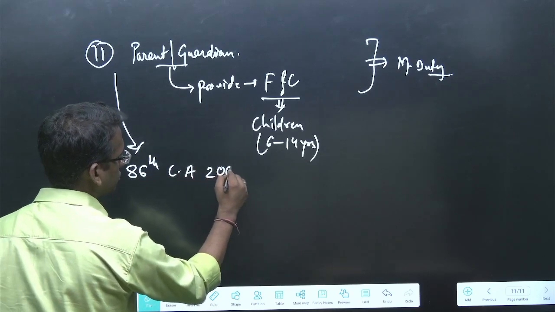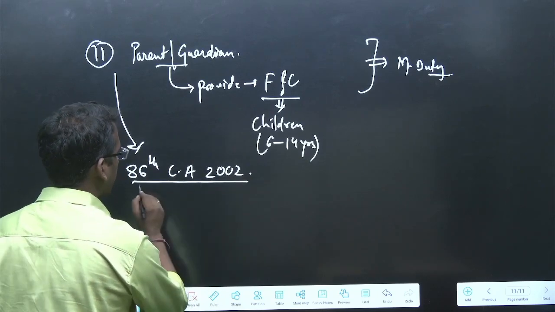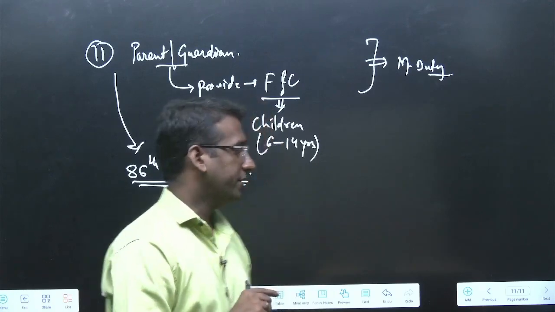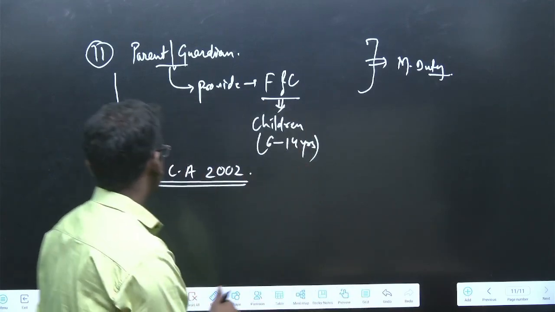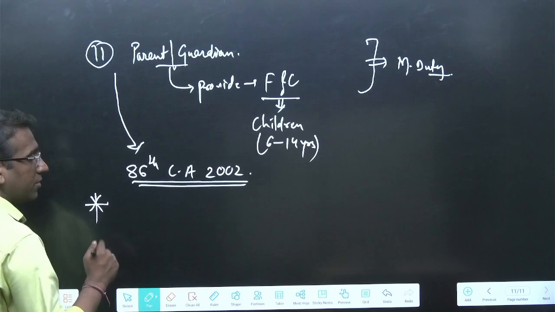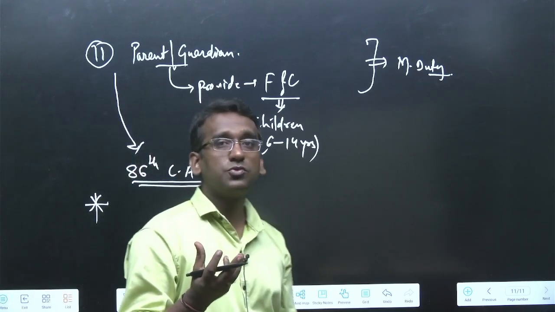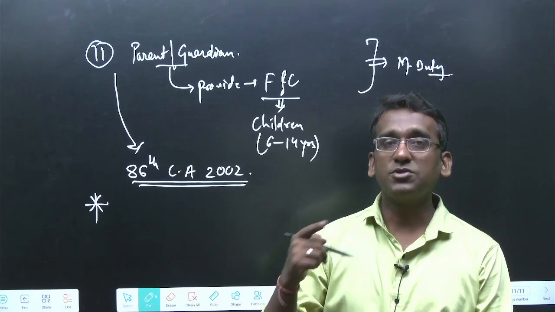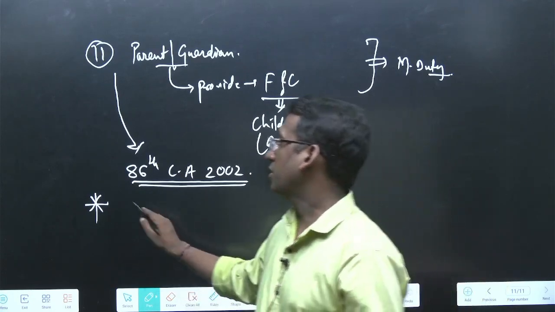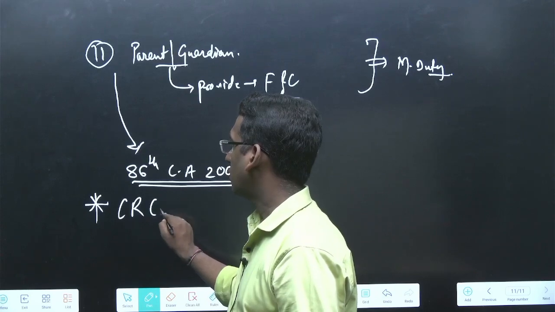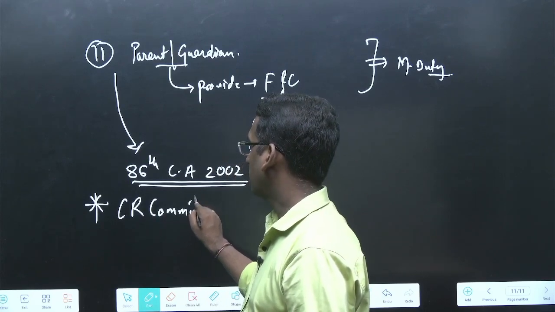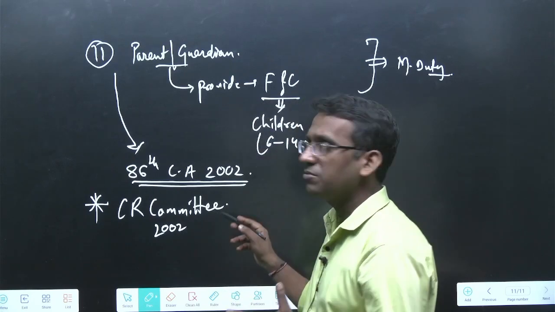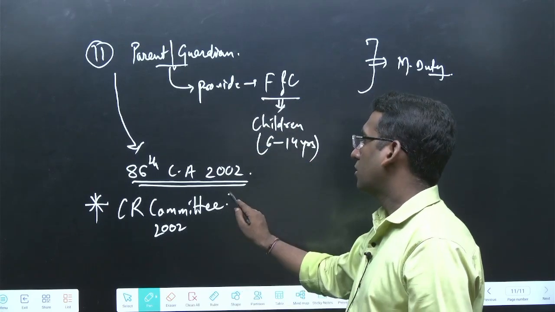And it is this 11th one which was added by the 86th Constitution Amendment Act of 2002, right, by the Atal Bihari Vajpayee government on the recommendation of the Verma committee, right? And one last piece of information: there is another committee which was constituted in the year 2002. That is the Commission to Review the Constitution, right? The Constitution Review Committee was constituted in the year 2002.